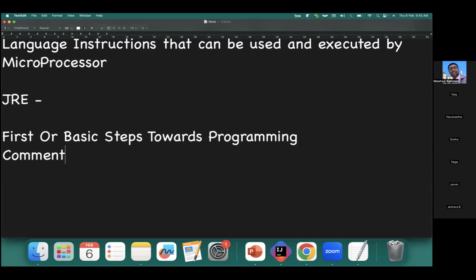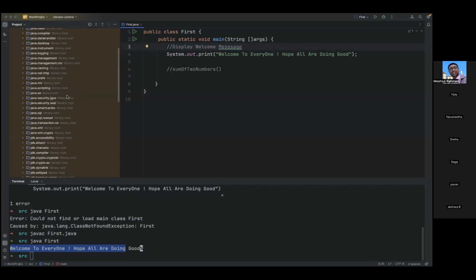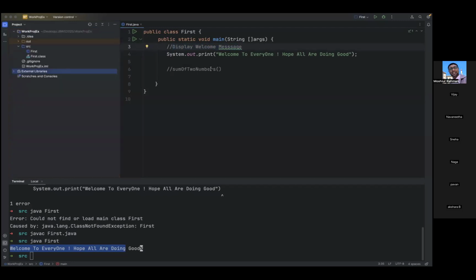What is a comment basically? A comment is a description of the line which you have added in your .java source code. For example, we wrote one type of comment yesterday, displaying a message. A comment should be meaningful. The advantage of a comment is that it increases the readability of your program.